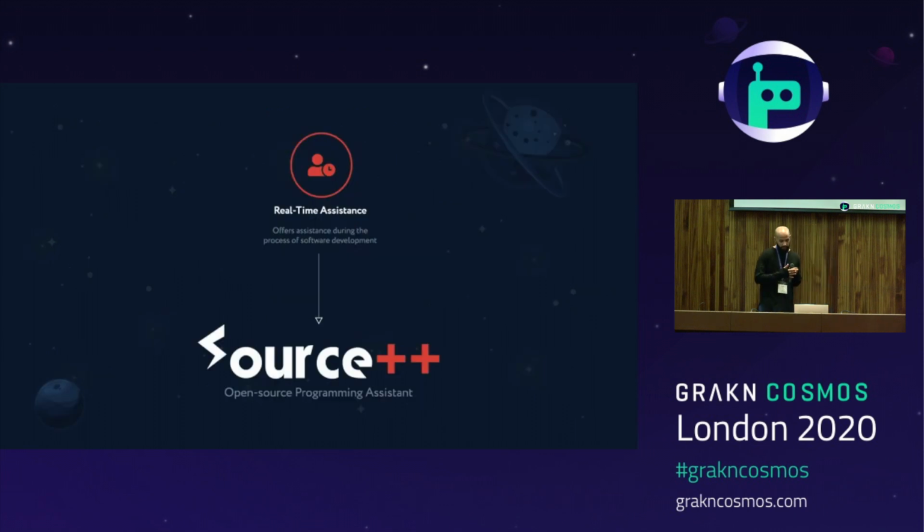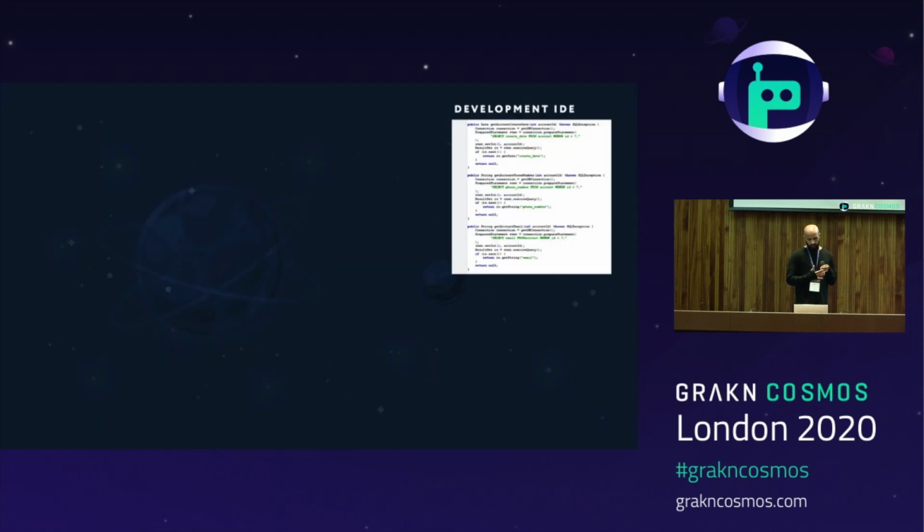So Source++ is an open source programming assistant with aspirations to one day become a full-fledged virtual developer. Currently, Source++ works something like this. We start with a software developer's IDE. As a developer creates new source code, this source code is read by Babelfish, stored in Grakn, and labeled by Arthur.